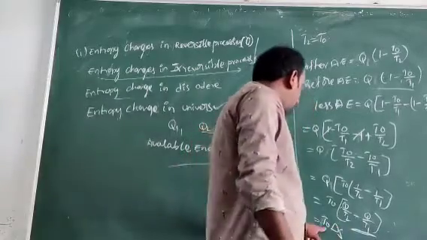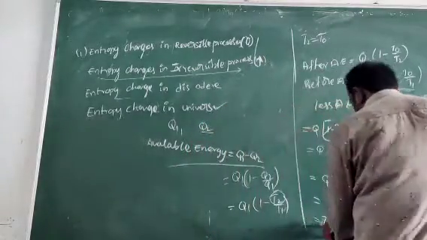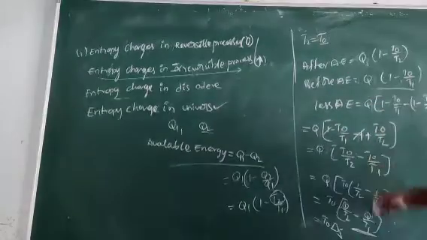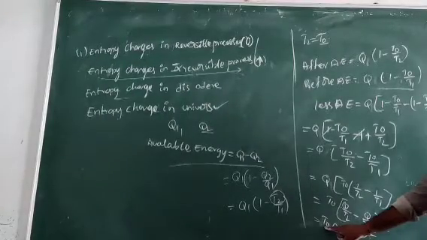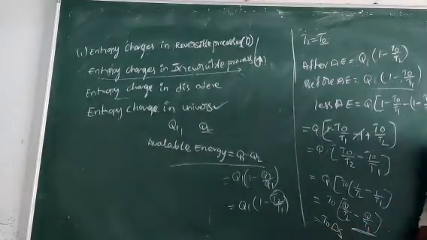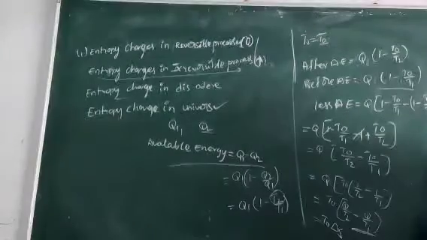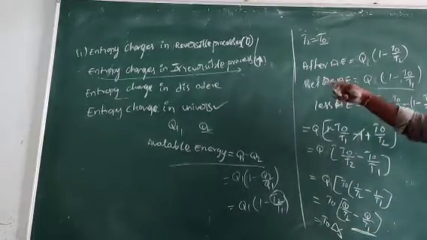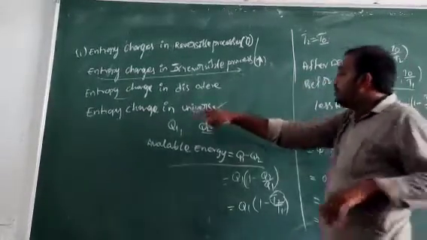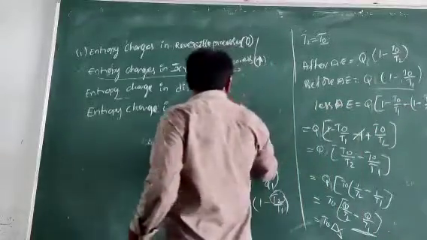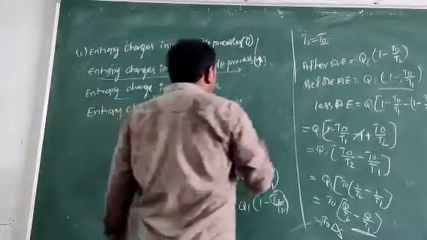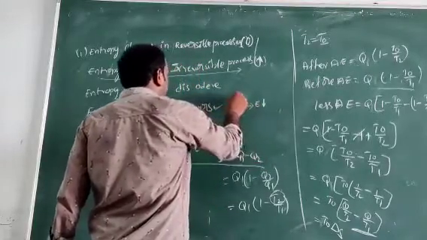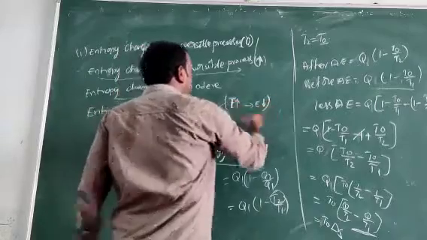So T0 times the change in entropy. T0 is a low-temperature value, so the energy value will decrease. Increasing entropy means available energy will be less.